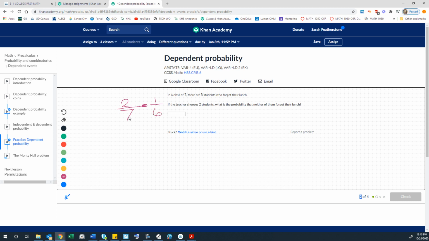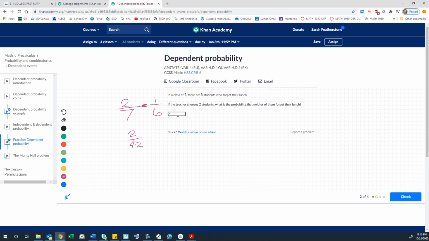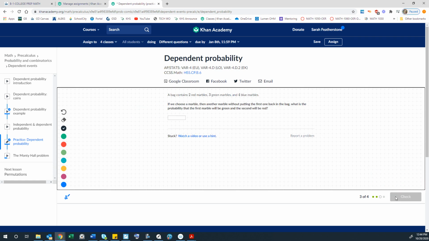So 2 didn't forget their lunch out of 7. So there's the chance of picking 1 student. And then after that, we know who the 1 is. So then there's a 1 out of 6 chance of finding the last one that didn't bring their lunch. So that should be 2 out of 42, which would reduce to 1 out of 21. But I've discovered that this program doesn't care if you reduce your fractions. So I'm just going to try my 2 out of 42. And I got it. I'm assuming that 1/21 would have given me the same positive result.